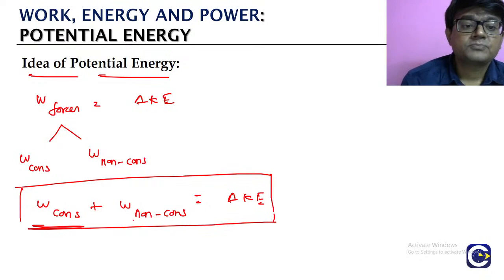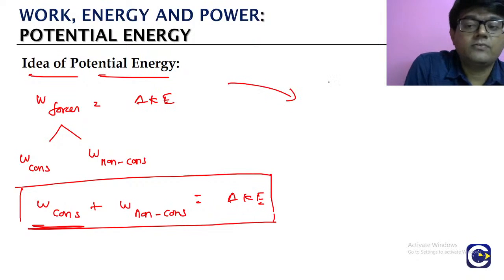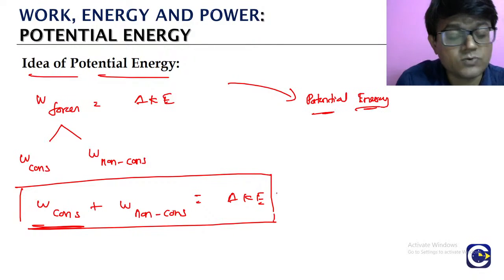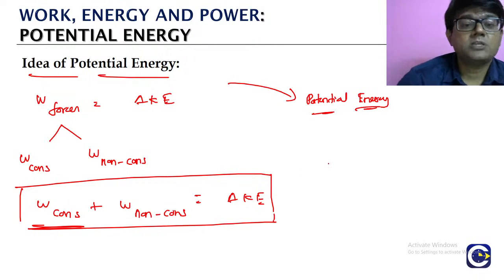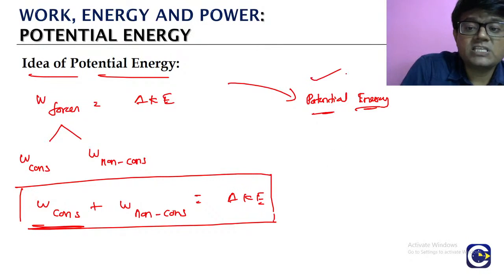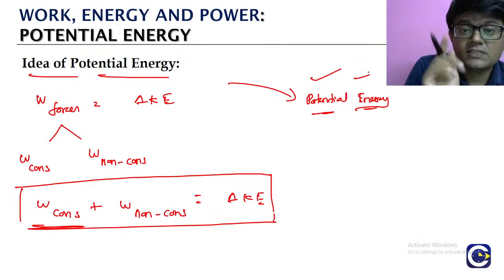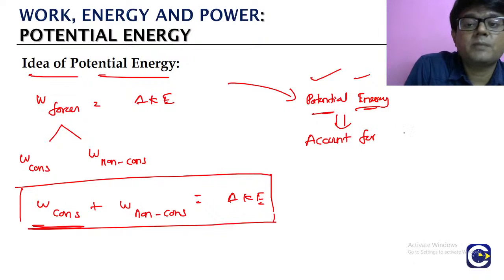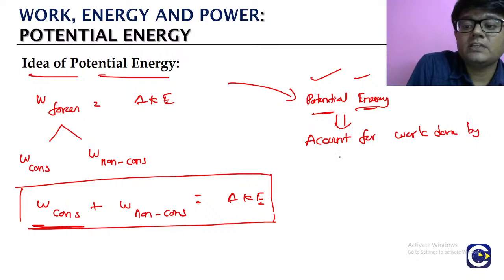இப்போ என்ன தெரியுமா, we are going to discuss about a new energy form that the object will have. What is this energy form? We are calling it potential energy. So main purpose of potential energy என்ன தெரியுமா, the potential energy term is defined such that it will account for work done by the conservative forces.